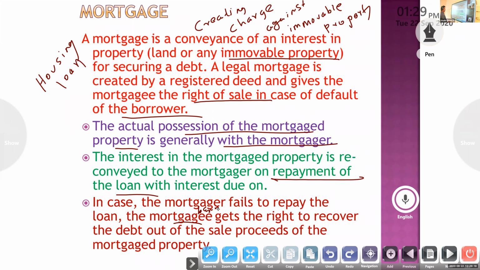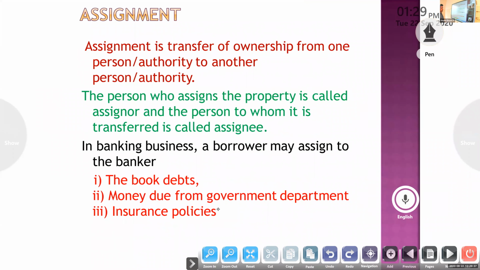Pledge means movable security, with the possession with the bank. But hypothecation, the possession is with the borrower. Here also the possession is with the borrower. That is mortgage.